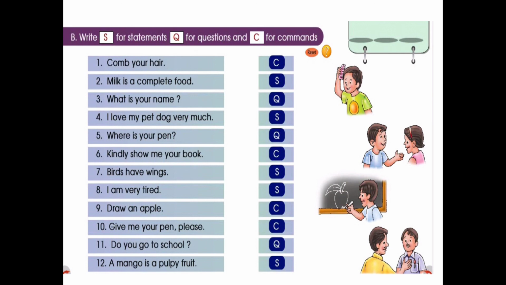I'm very tired. It is a statement. Yes. Draw an apple. It's a command. We are ordering you to draw it. So write C. Give me your pen, please. They have mentioned the word please, so it is a request. So you have to write the C. Do you go to the school? There is a question mark at the end, so it's a question. And a mango is a plumpy fruit. Yeah, it's a statement, right? It is known by everyone.